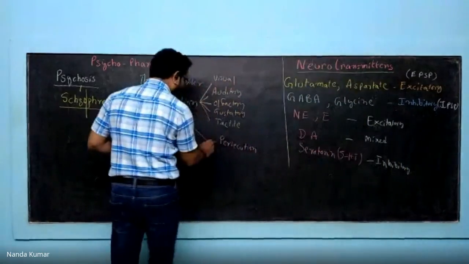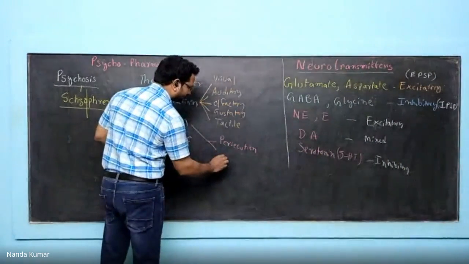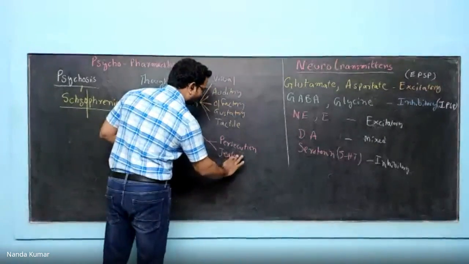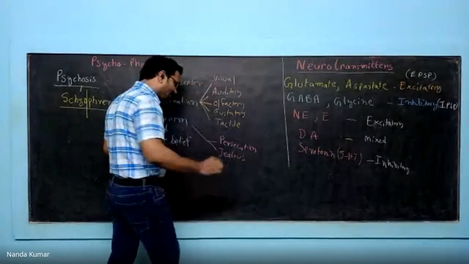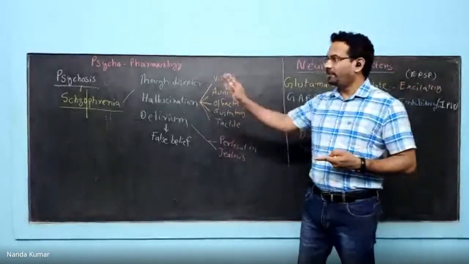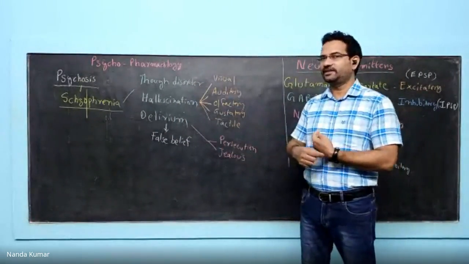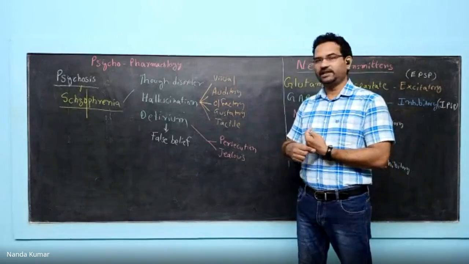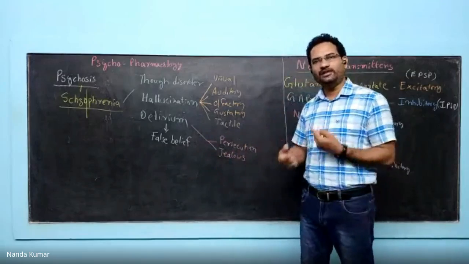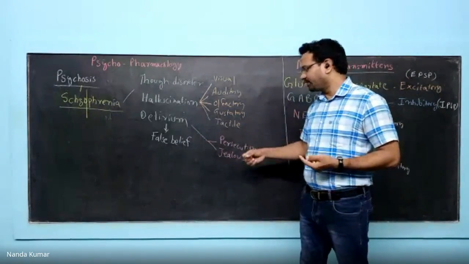The other one is jealousy. Jealousy is a major problem. It is also considered a thought disorder, a part of psychosis. Excess jealousy is very dangerous. It can take human beings to any extreme. That is a kind of delirium. It is a false belief, like persecution.